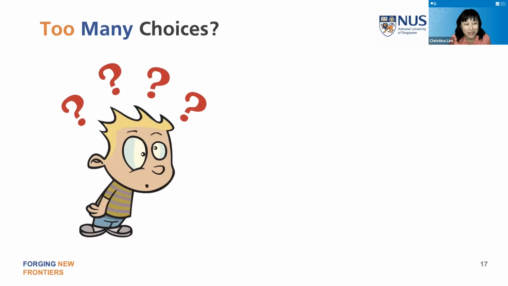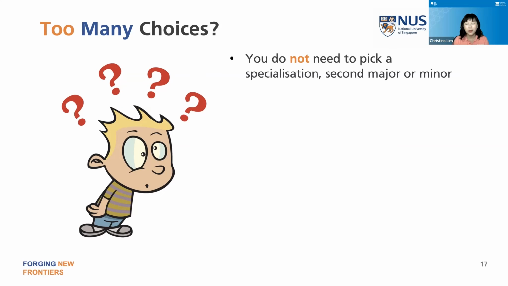Now, after speaking for the last 25 minutes, you might be a bit overwhelmed, especially with the last 2 slides. So just to reassure you, you do not have to do a specialization, second major, or minor, okay? If you just want to choose anything for the 10 modules, language, music, business, whatever, forensic science, you can too, okay?